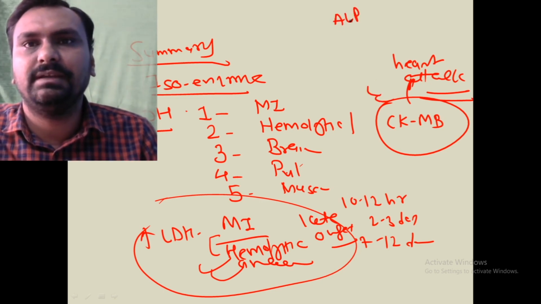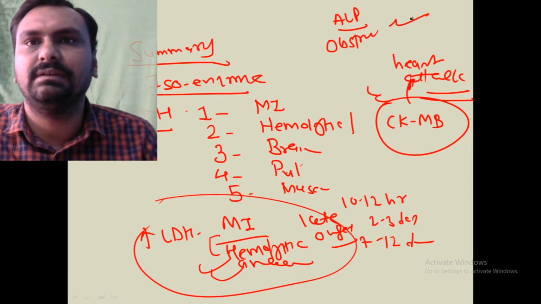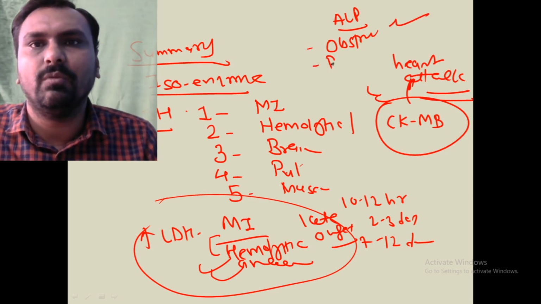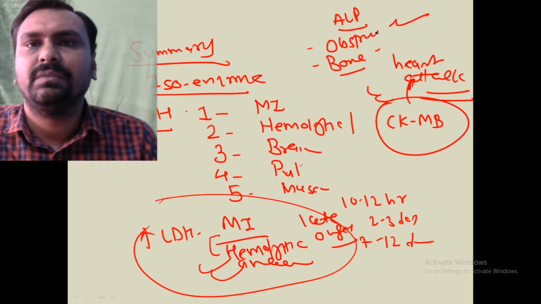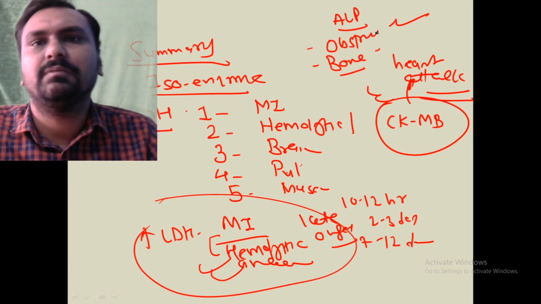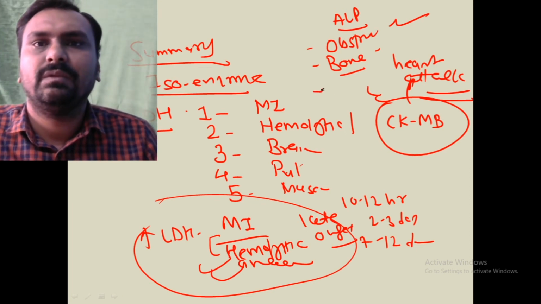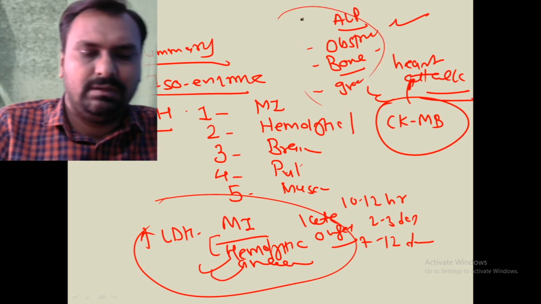Alkaline phosphatase is increased in case of obstructive jaundice because the alpha 1 portion is present in the biliary canaliculi. Also in bone tumor, rickets, malignancy or metastasis in bone, the alkaline phosphatase level is increased. Also in growing children, the alkaline phosphatase level is increased. So these are all the importance of isoenzymes.